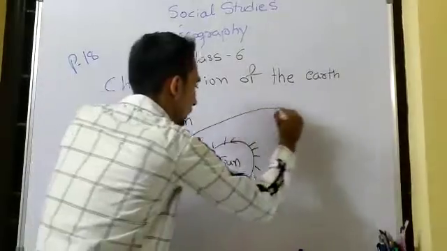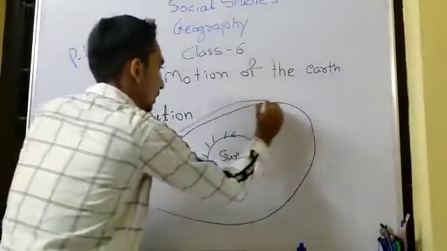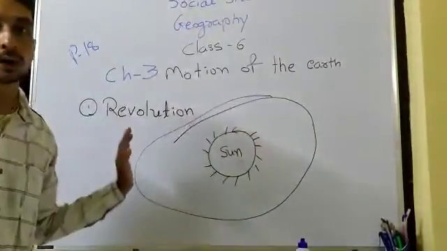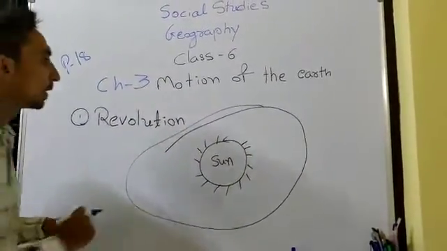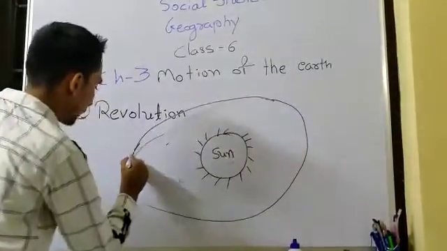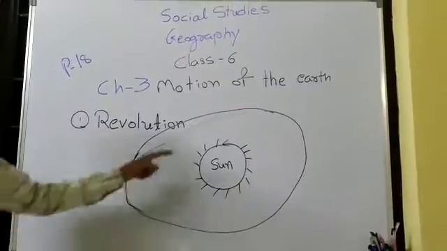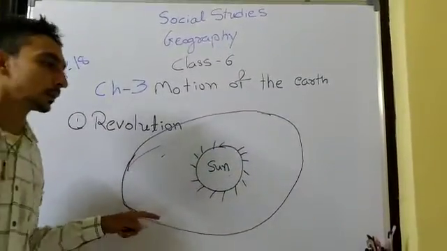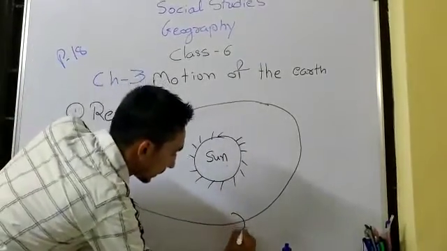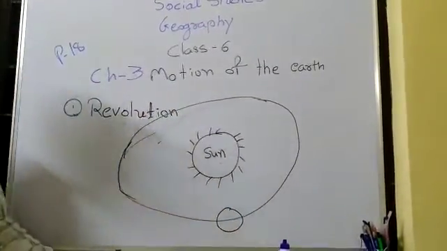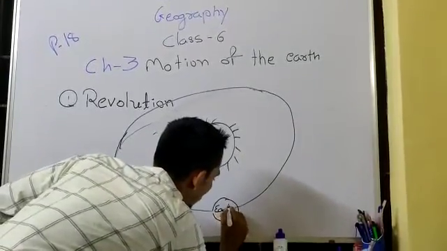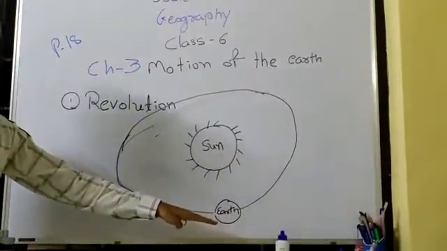Students, this is the orbit. I am not very good at drawing, but for your understanding I am drawing the orbital path, so you can better understand the orbit. This is the sun, this is the orbit, or a fixed path. Now this is the earth. Can you see the earth?